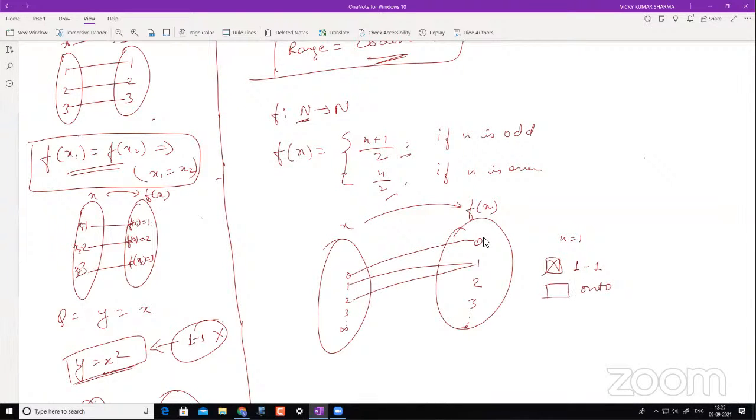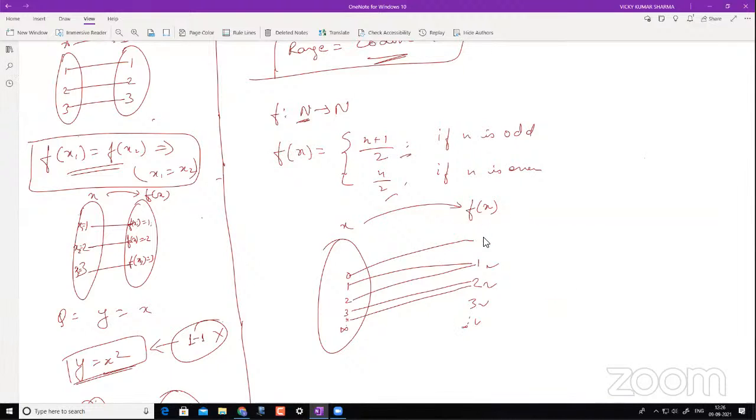Let's take 3. What do you get for 3? 2. What about 4? 2. So likewise, when you go up to infinity, all your elements over here will be mapped, right? Range is equal to codomain. So I can say that this is an onto function.